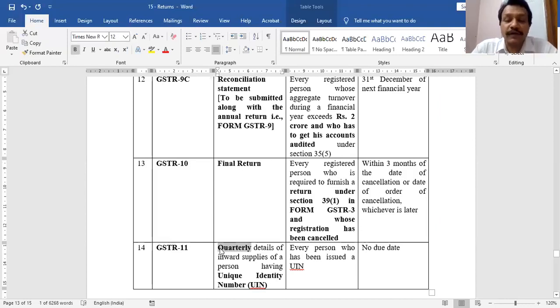My return forms are complete. Now I will show you the entire chapter. But in case you have any problem in GSTR return forms, you can ask. We have covered GSTR 1, 2, 3, 3B, 4, 5, 5A, 6, 7, 8, 9, 9A, 9B, 9C, 10, 11. That's it. Any problem in form numbers, please ask me. I have covered the concept of returns except some points which I will discuss with you in detail now.